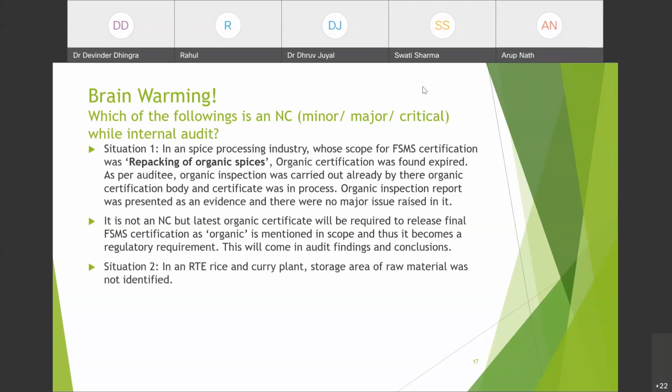In an RTE ready to eat rice and curry plant, which is a plant making ready to eat rice and ready to eat curries, the storage area of raw material was not identified. So what kind of NC could that be? Major.